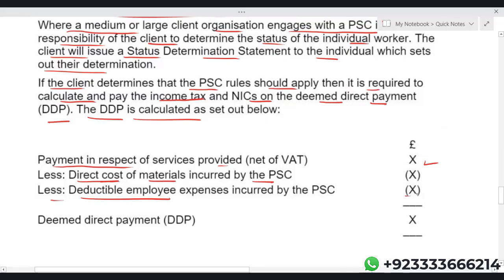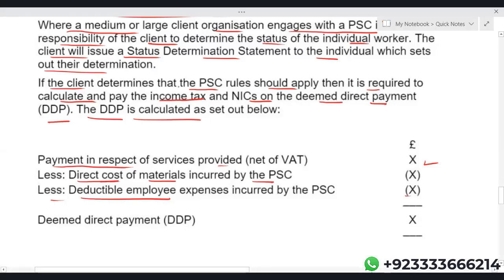Very important concept. You are running a personal service company, but this time you're getting contracts from a medium or large organization. Now it is the responsibility of the large or medium organization to find out the status of the individual worker. If IR 35 is applicable, what needs to be done?